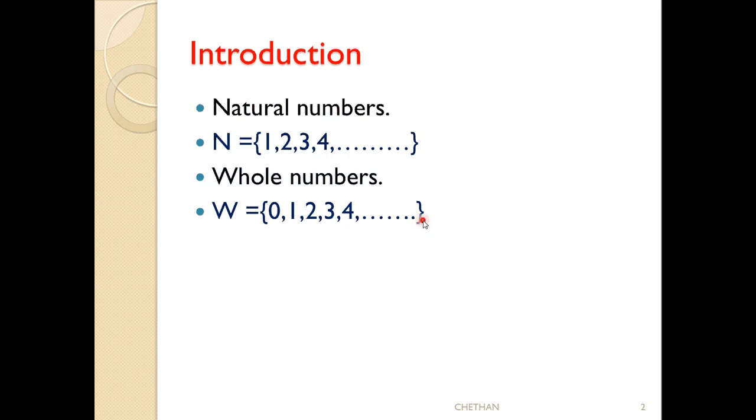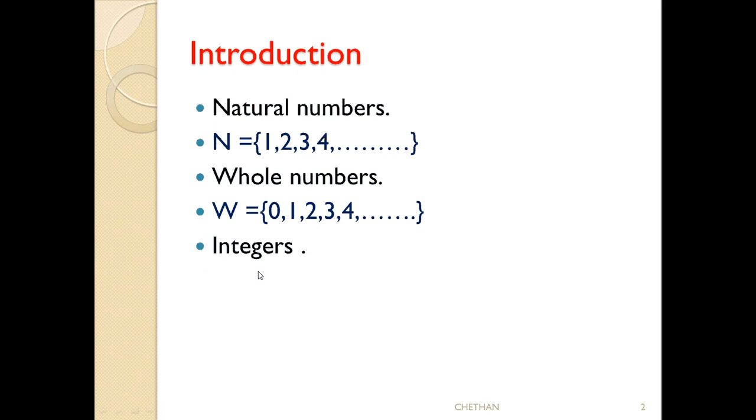In the previous class, we already studied integers also. Let us see integers. What are integers? Integers include the negative signs of natural numbers. Natural numbers are 1, 2, 3, 4, 5, etc. With the negative sign, they are -1, -2, -3, -4. These are called the negative of natural numbers, and together with whole numbers they are called integers.